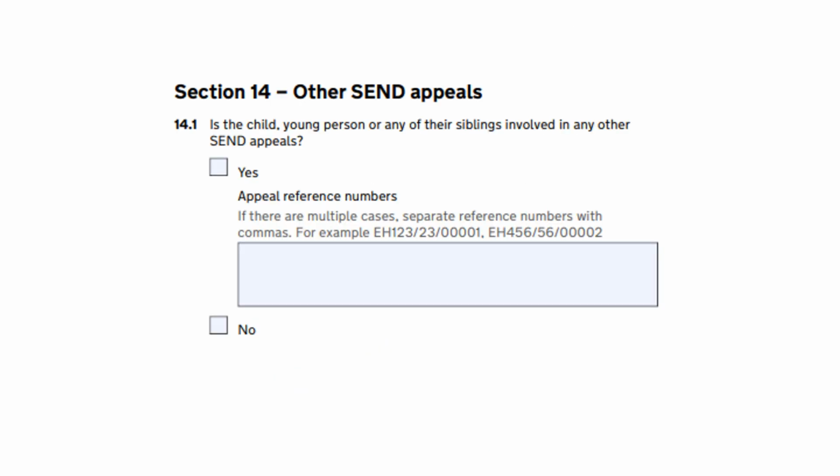Section 14 is only for people who have recently lodged a different appeal to the SEND Tribunal. So for example, this could be a child or young person, or a brother or sister, or the appeal about a special educational needs or a disability discrimination claim. If you have an appeal currently waiting to be heard, you can write the appeal number and claim number in this box. If you're not waiting for another appeal to be heard, please tick the No box and go on to section 15.